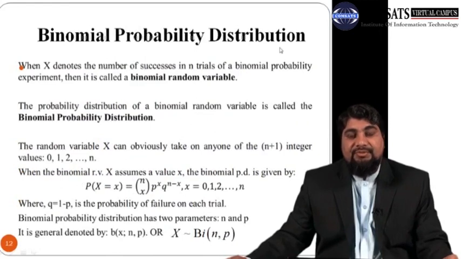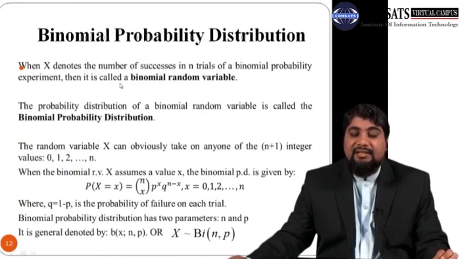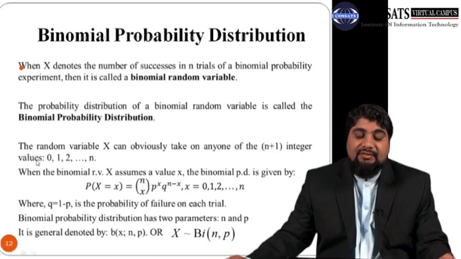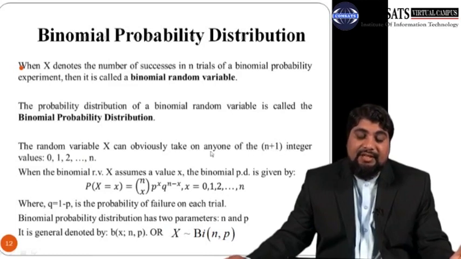Now the binomial probability distribution. When X denotes the number of successes in n trials of a binomial probability experiment, it is called a binomial random variable. The probability distribution of a binomial random variable is called the binomial probability distribution. The random variable X can obviously take on any one of n plus 1 integer values: 0, 1, 2, and so on up to n. Including 0, from 0 to n, it can take n plus 1 values, and note that all of these are integers.